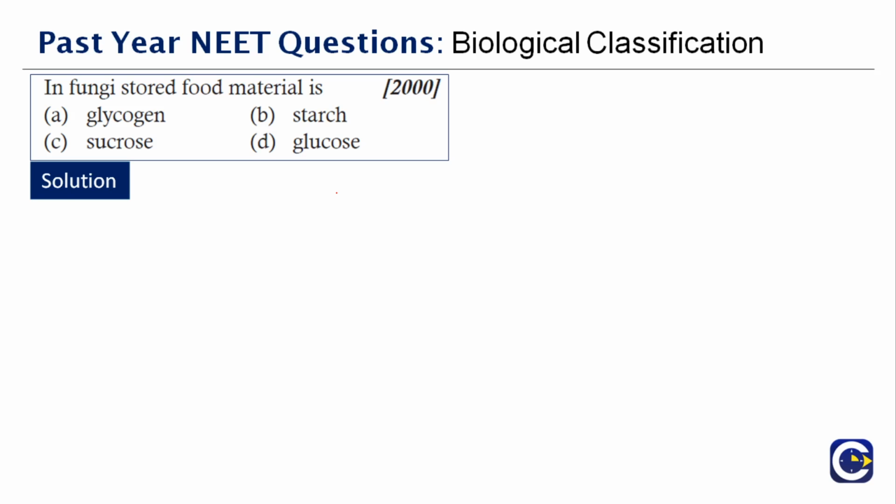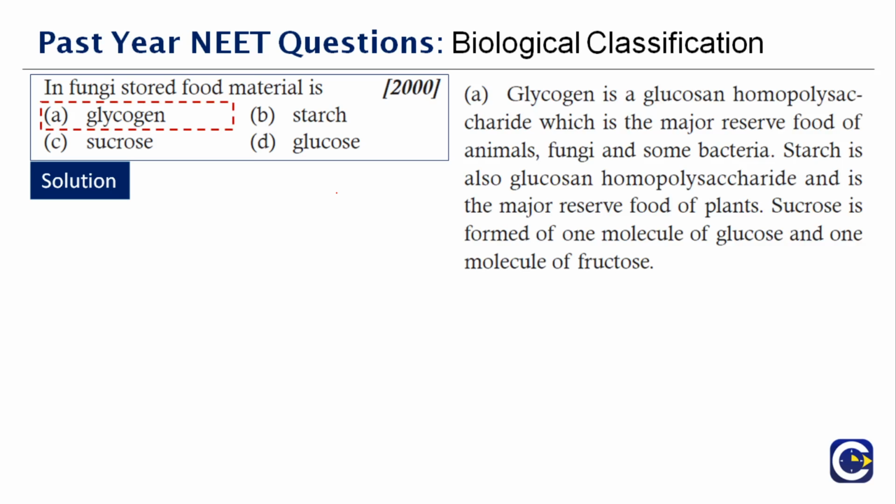Starch is a homopolysaccharide and is a major reserve food for plants, while sucrose is one molecule of glucose and one molecule of fructose. Therefore, the correct answer to this question is option A, glycogen. So here you have the description of whatever I explained on your right side. The fungi reserve food is called glycogen, while starch is a reserve food for plants. Sucrose and glucose are present in very minimal amounts. They are just occurring in combinations, that's all.